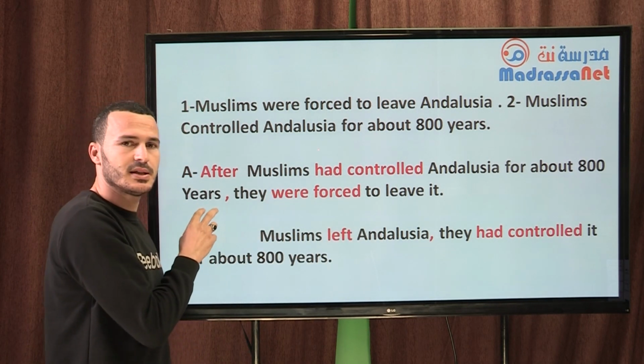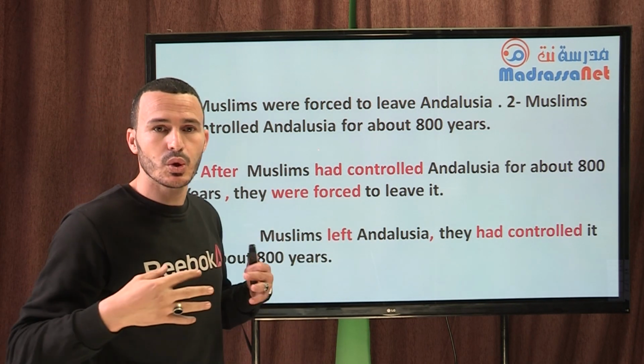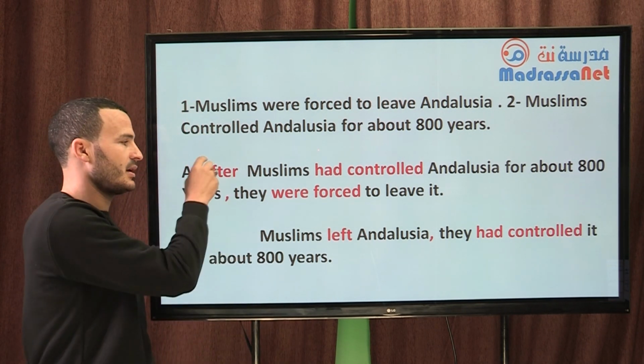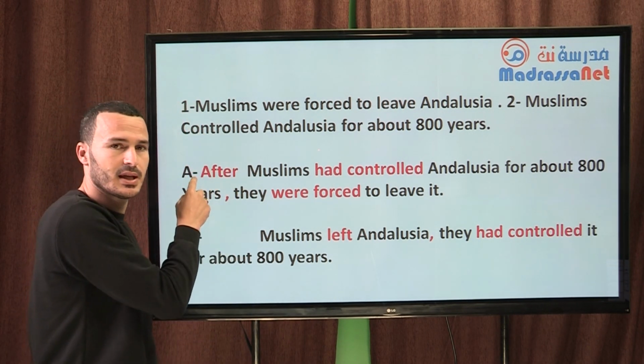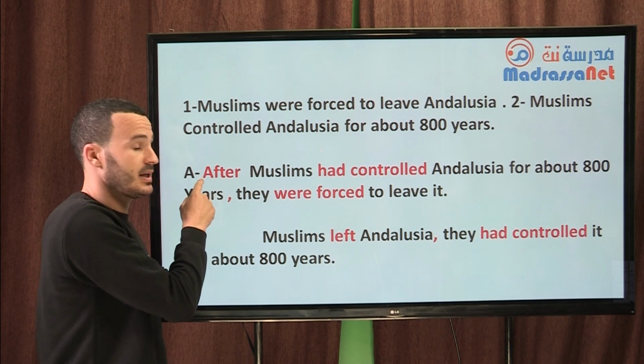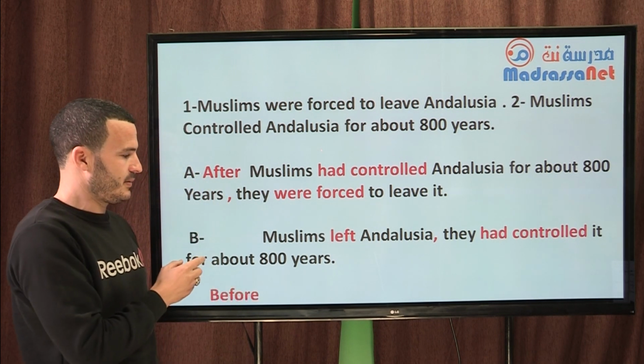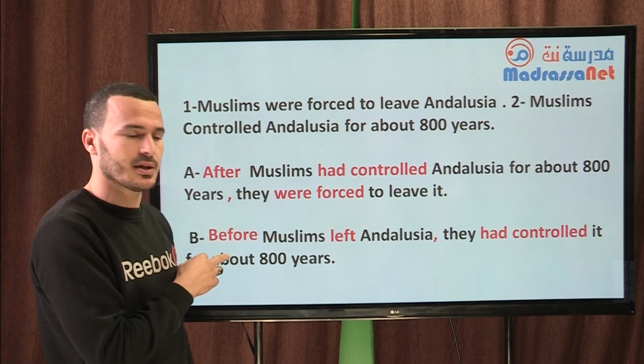In fact, in this sentence, I'm linking these two clauses with the conjunction after, but I'm using it right in the beginning. See? It's correct.